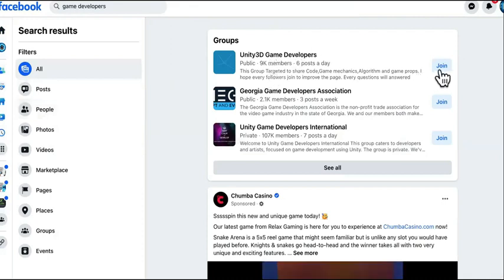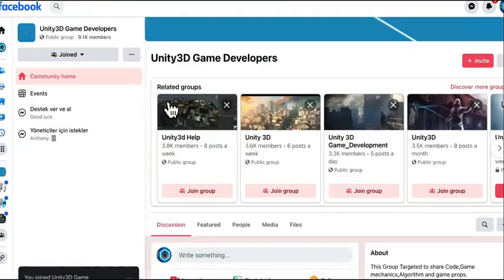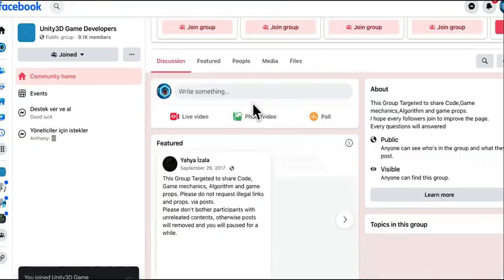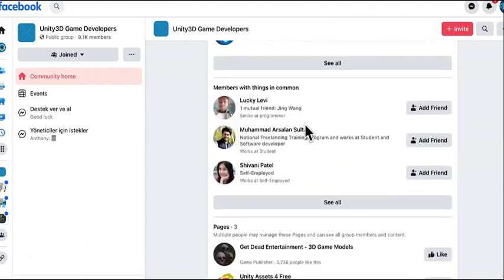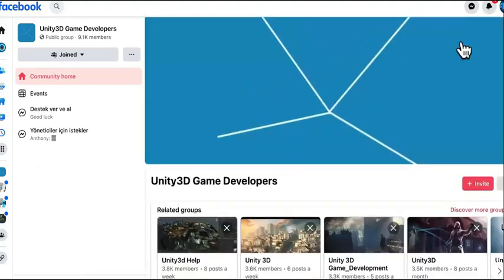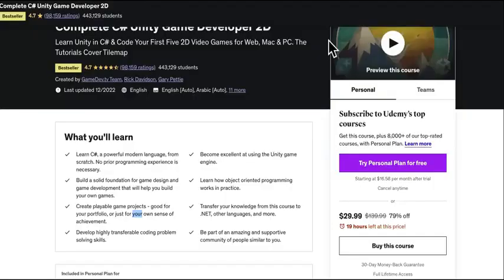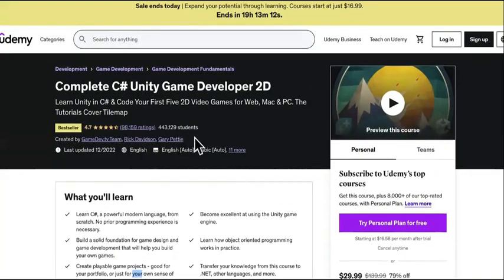See, look at the groups right here. You can join that group right there. So when you get in there, you just look for the members. It shows you the members and everything. And then you just start reaching out to them. You can add them as a friend. When they accept your friend request, you tell them your proposition, you let them know, hey, I want you to verify that this course is going to be awesome. So I actually had it wrong. It's 443,000 students. Oh my God.